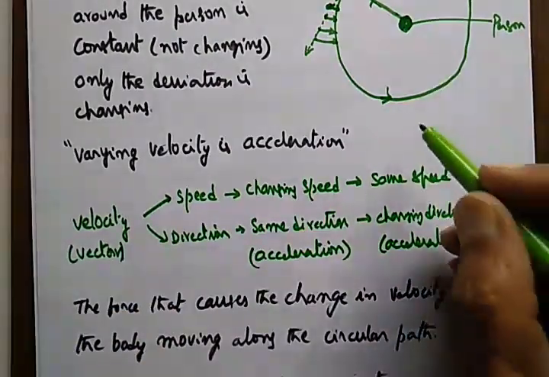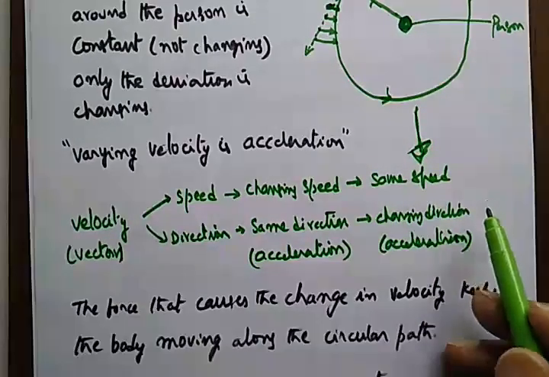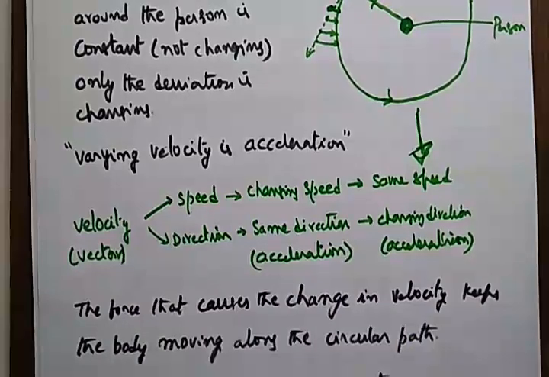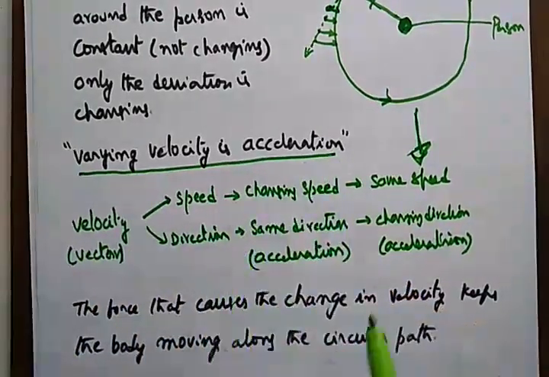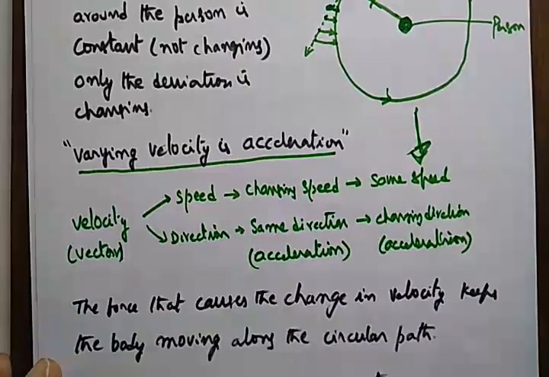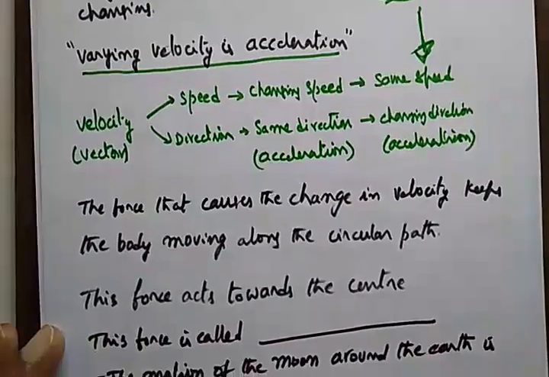So in our case, this is true. Same speed, but continuously it is changing direction. So acceleration is happening, not constant velocity. So that's what we said here. Varying velocity is acceleration. That is what is happening here. The stone is accelerating, the speed is same, but direction is changing. Okay, this you have to understand, please.